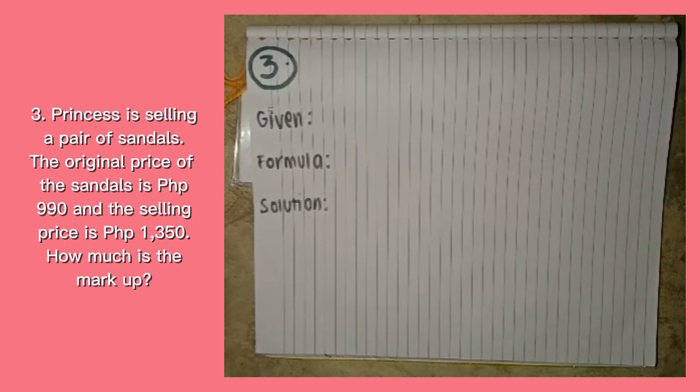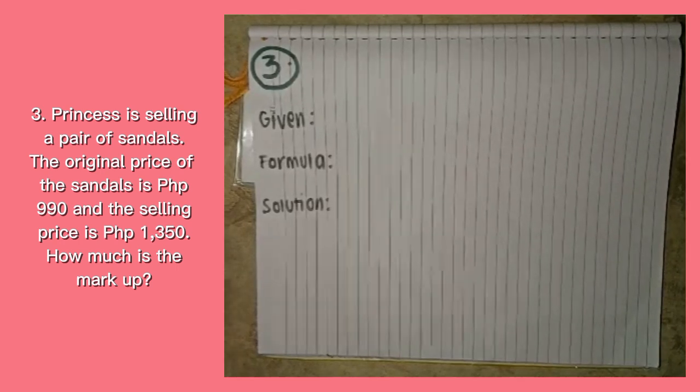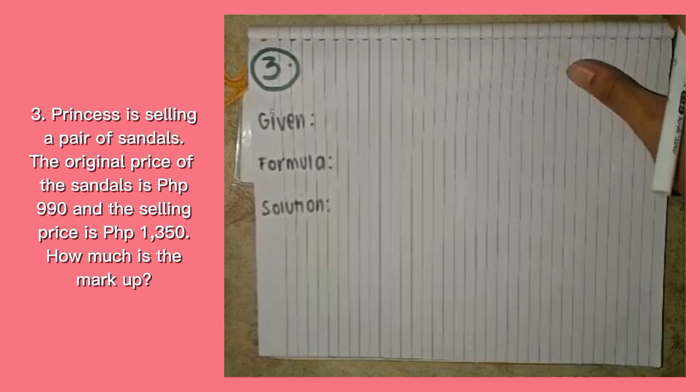The problem for example number 3 is: Princess is selling a pair of sandals. The original price of the sandals is 990 pesos, and the selling price is 1,350 pesos. How much is the markup rate? So we are going to find the markup rate here in example number 3.